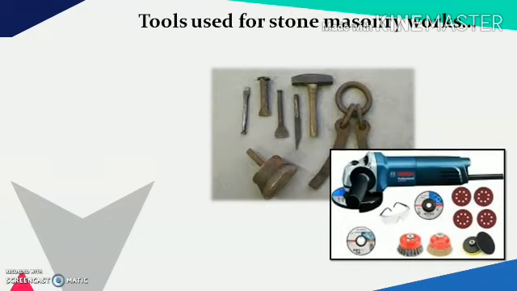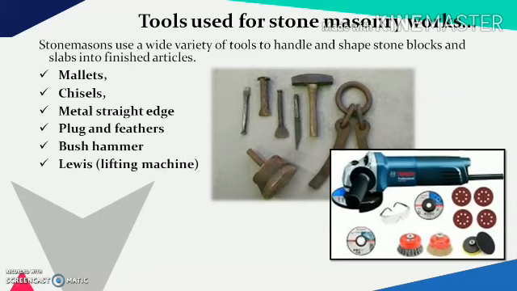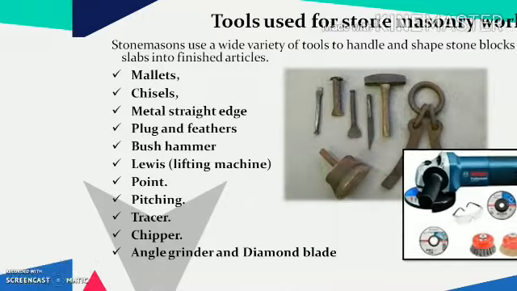The different tools used for stone masonry. Stonemasons use a wide variety of tools to handle and shape the stone blocks and slabs into a finished article. The different tools used consist of the mallets, chisels, metal straight edge, plug and feathers, bush hammer, levers for lifting the heavy rocks, point, pitching, tracer, chipper, angle grinder and diamond blades.